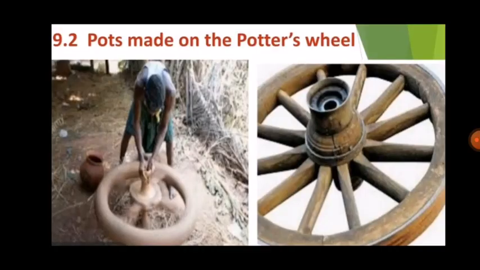Let's move to the second point. Pots made on the potter's wheel. The Copper Age was the age of many inventions and rapid changes. So this Copper Age was the age where there were different kinds of inventions and changes. Now which was that invention? The invention of the wheel is the most important among them. You can see it in the slide.